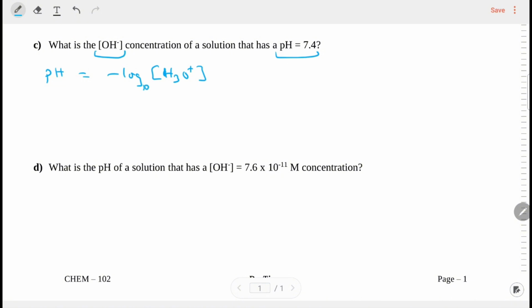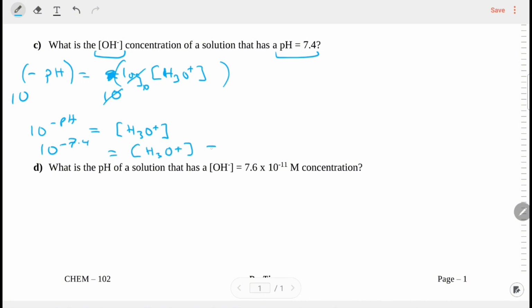So what I can do here is go ahead and divide both sides by negative 1. So this becomes positive and I have negative here. Then I can raise everything to the power of 10. If I do that, I can get rid of the log function. Now I see that I have 10 to the negative of my pH equals my hydronium concentration. If that is the case, now I have 10 to the negative 7.4 equals my hydronium concentration. And what did this give us for the hydronium? Anybody? Okay, not the final answer, but the hydronium concentration. I got 3.98 times 10 to the negative 8 M.